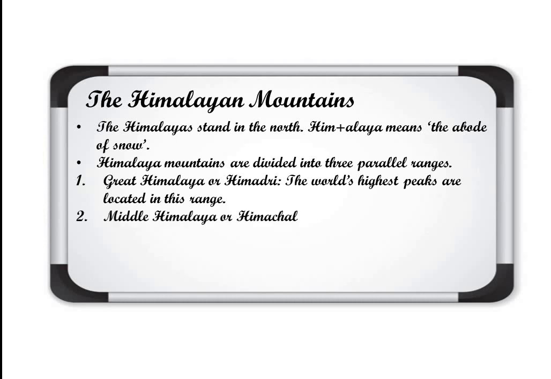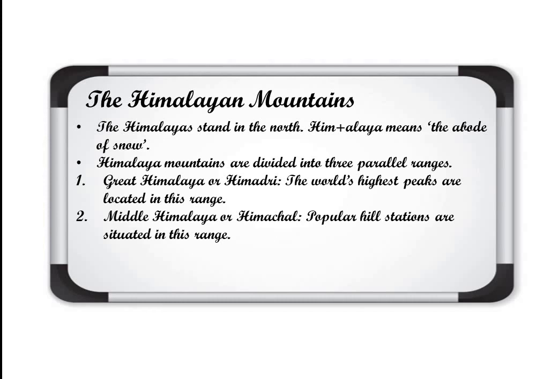The second range is Middle Himalaya, also known as Himachal. Popular hill stations are situated in this range. And what is the speciality of this Middle Himalaya? Most of the hill stations are situated in this range, like Manali, Simla, Nainital.